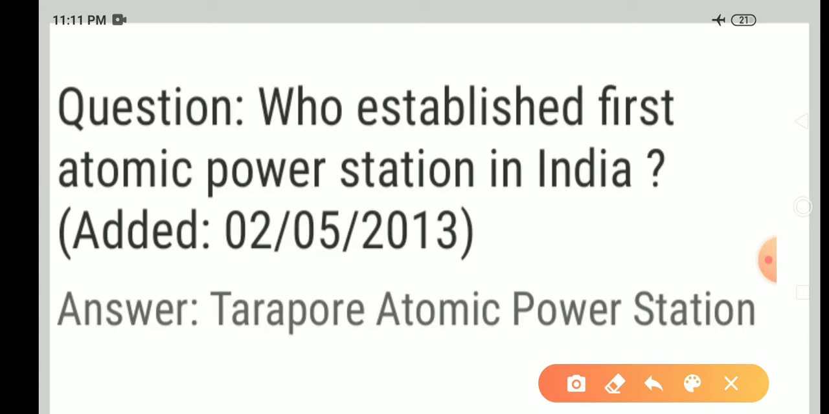Second one, who established the first atomic power station in India? Here the first atomic power station name is given. So the question should be, first atomic power station in India. Answer, Tarapur Atomic Power Station. Tarapur Atomic Power Station is the first atomic power station in India.